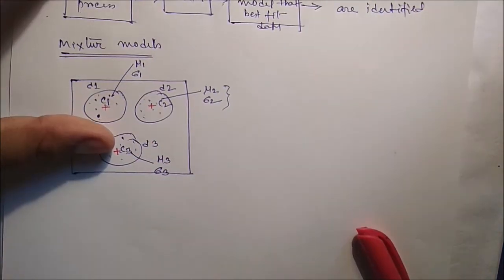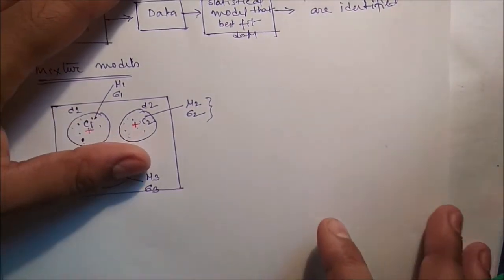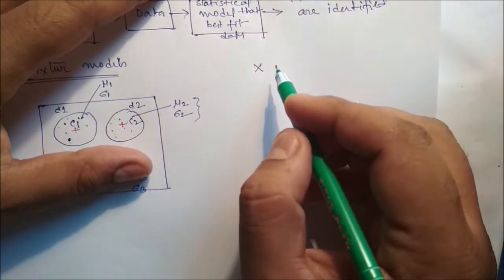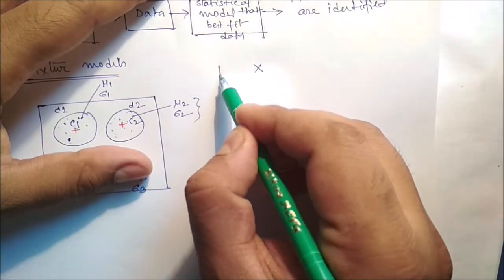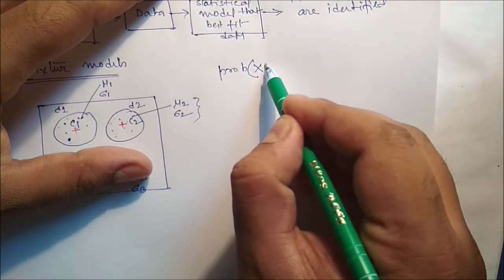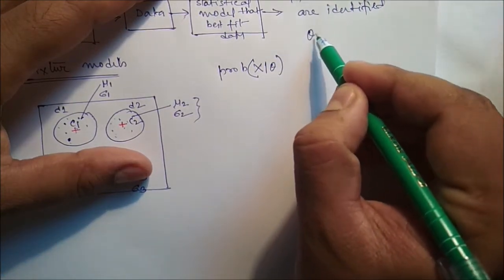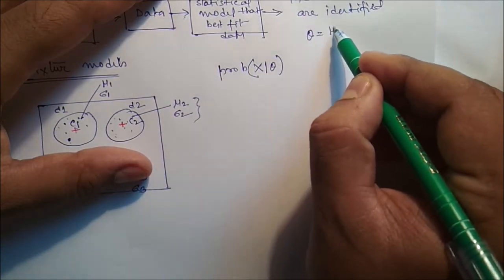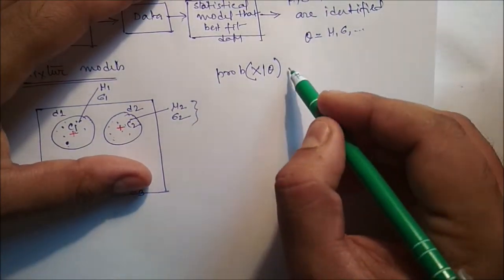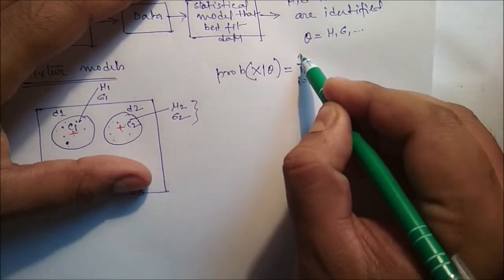Now the question is, statistically how can we estimate the model parameters? Let we have a data x, and the probability density function for this particular data x, given theta as the parameter. Theta means nothing but the mean and the sigma, the basic parameters. The probability density will be the product for i equal to 1 to n.